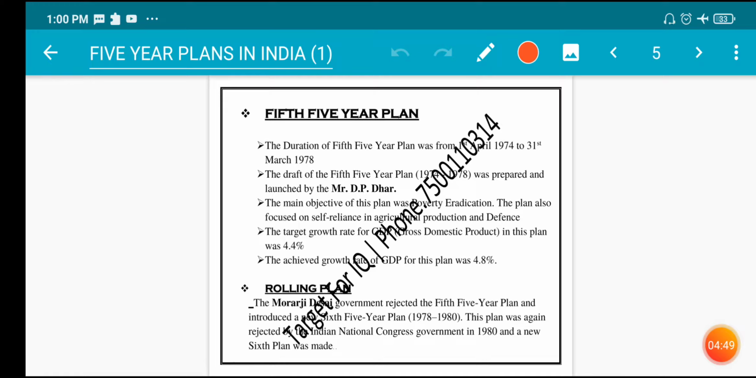Rolling plan. The Morarji Desai government rejected the fifth five-year plan and introduced a new sixth five-year plan from 1978 to 1980. This plan was again rejected by the Indian National Congress government in 1980 and a new six-year plan was made.